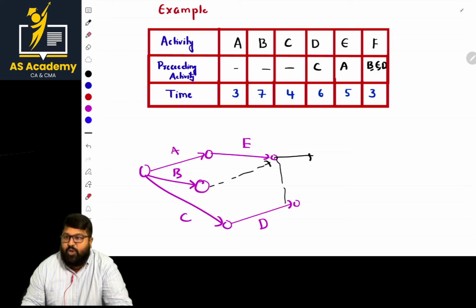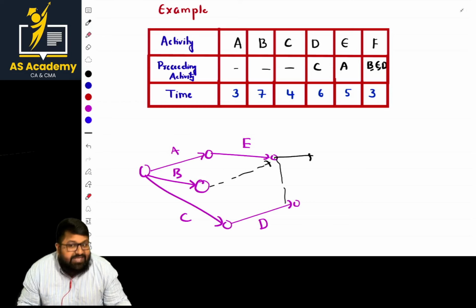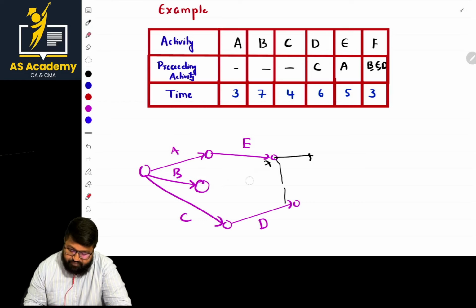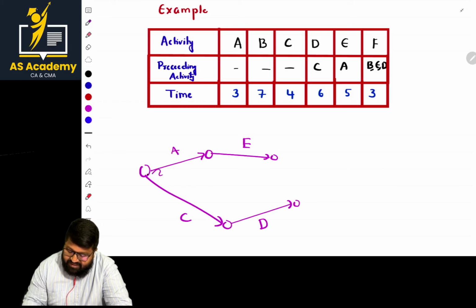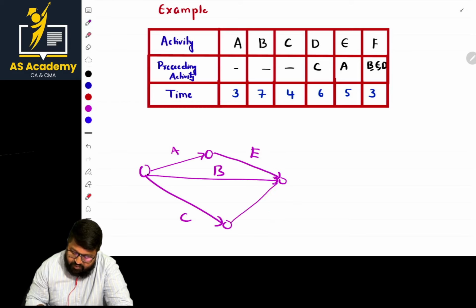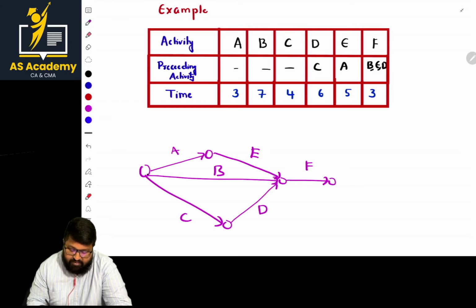Is it fine? No. Why? For dummies, there are only two rules. Only then do we use dummies. In other cases, never use dummies. That is the reason why I request you to construct with a pencil. For our convenience, we are extending B till here, and I'm rearranging E, and D also. Now, where B, E, D end, who will start? F will start. Clear now?